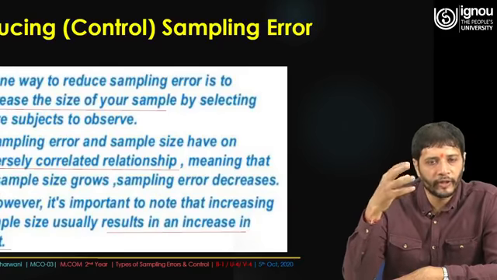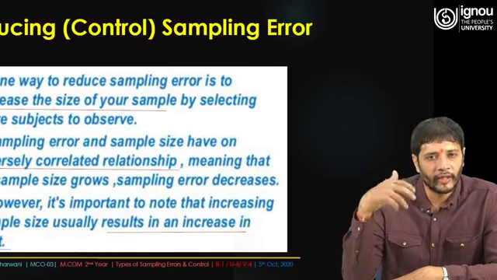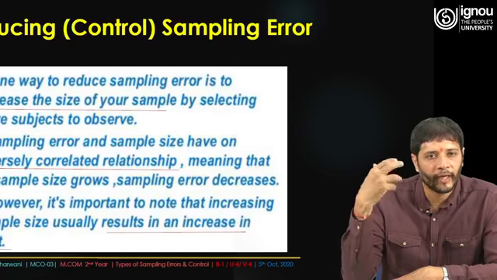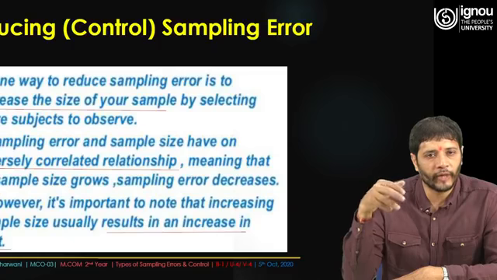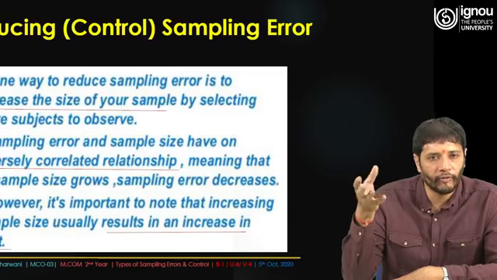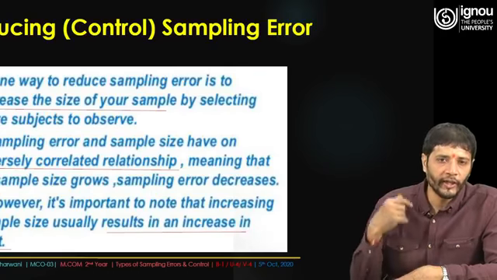There are certain constraints also. You are not always in a position to increase the size of the sample after certain intervals, but you have to. As I have told you, if you have made a sample size of 400 or 500 and the respondents who reciprocate are 100 in number, then whatever results you get are full of statistical error or sampling error, and in that case you have no choice but to increase your sample.